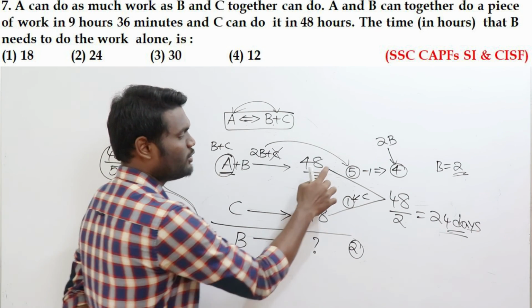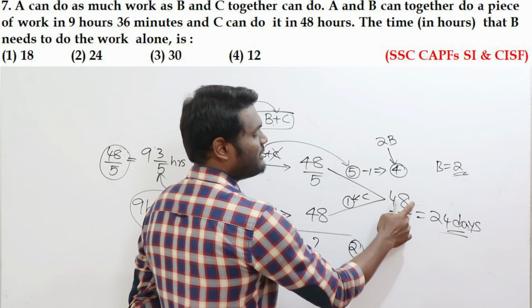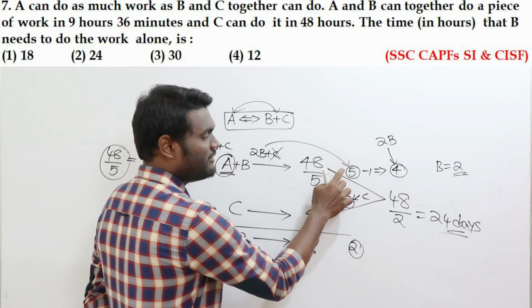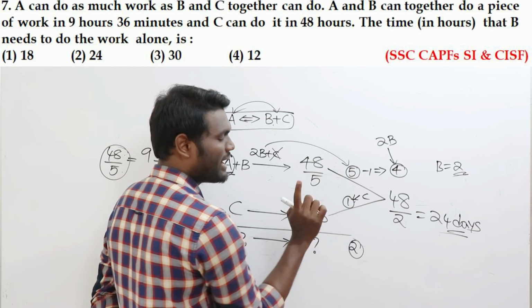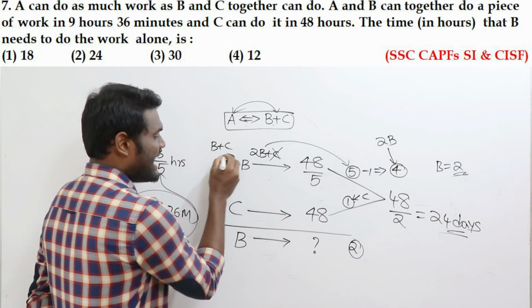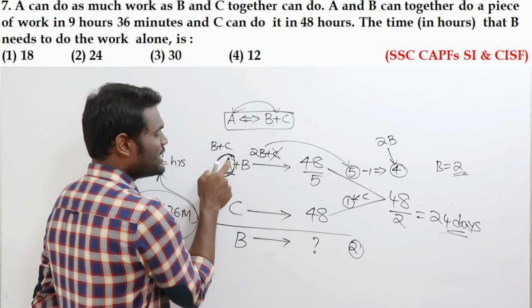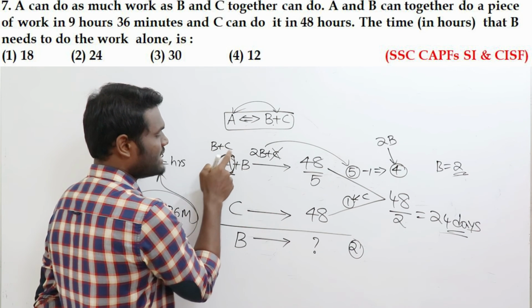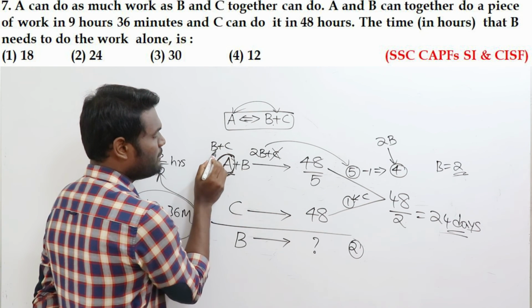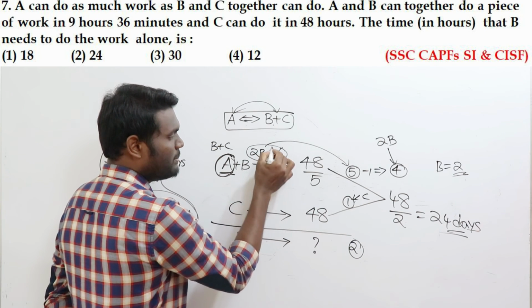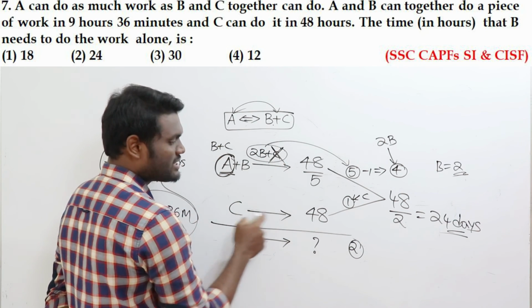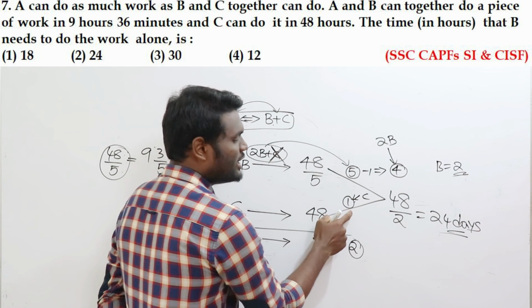So what you have done? If you take the LCM, it will be 48. Now if you look here, this will be 5 times, and this will be 1 time, which means C is going to eat 1 apple per day. And if you look here, A is nothing but B plus C. In place of A, I am replacing it with B plus C. This will be B plus B, 2B plus C. Out of this 2B plus C, I am excluding C. Why? Because I already know the value of C. C is going to eat 1 apple.